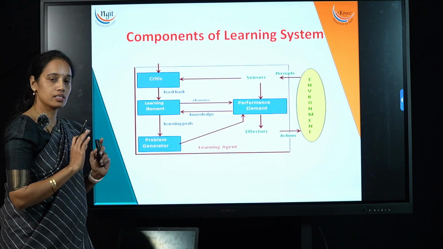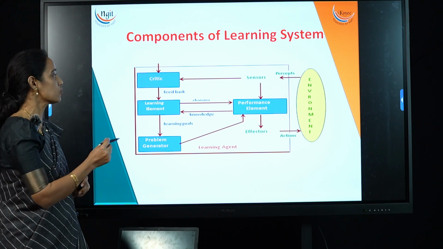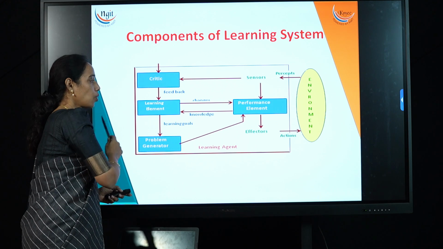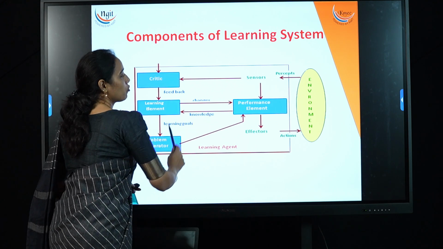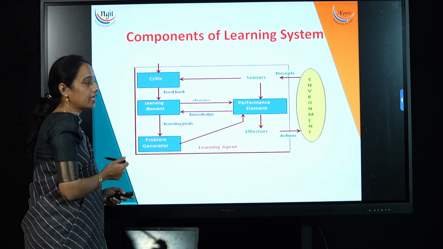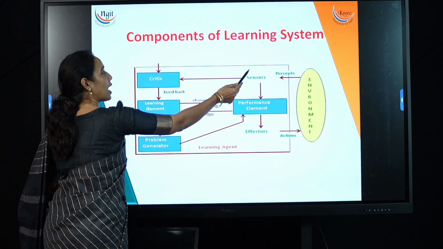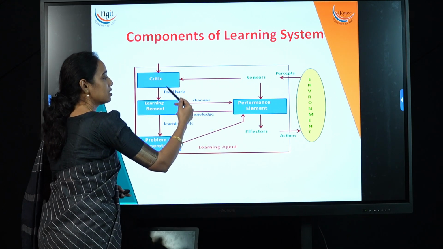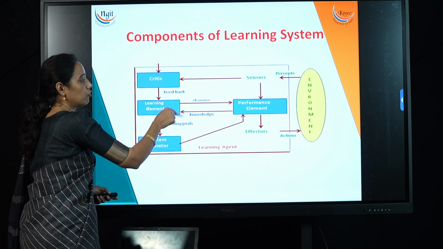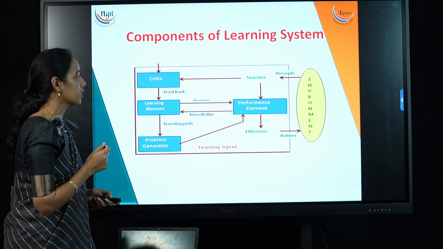This is a simple block diagram of a learning system, and we have mainly four components: the critic, the learning element, the problem generator and the performance element. A learning agent perceives from the environment and acts with the help of sensors and effectors. But to make use of these, this learning agent requires these four main components. Let us discuss one by one what these components of the learning system are.